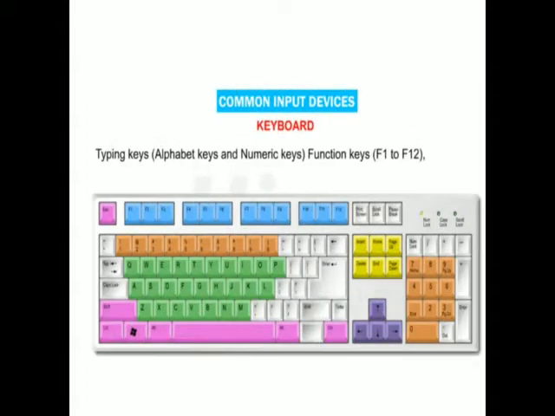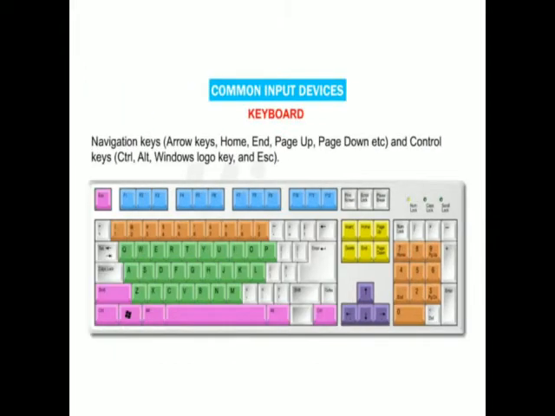So the keyboard is divided into 4 groups. The first group is the typing group. All the alphabet and number keys are available in this group. The second group is the function keys, that means F1 to F12. All the function keys are available in this group. The third group is the navigation group. In the navigation group, arrow keys, Home key, Page Up and Page Down keys are available. And the fourth group is the control keys. In the control keys, Control, Alt, Windows logo and Escape keys are available.